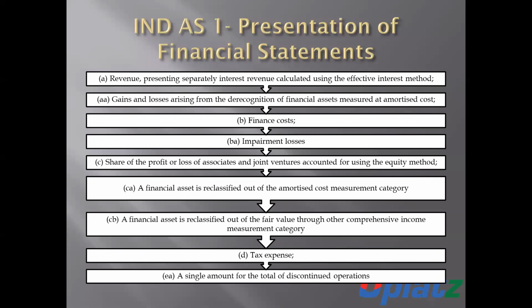Then tax expenses, and a single amount for the total of discontinued operations. The financial statements of any organization will present all these details in the profit and loss section.